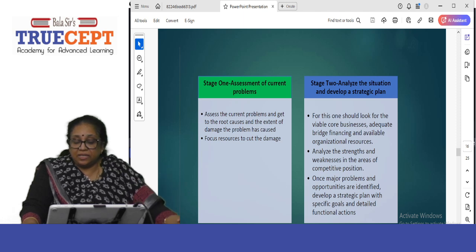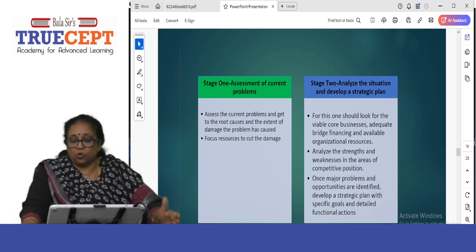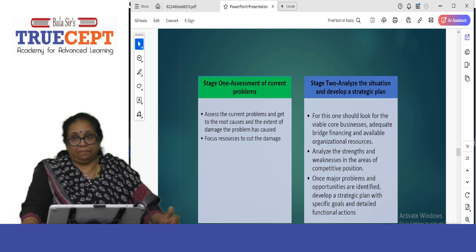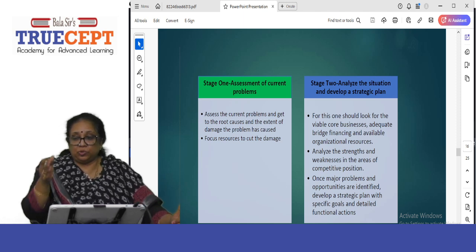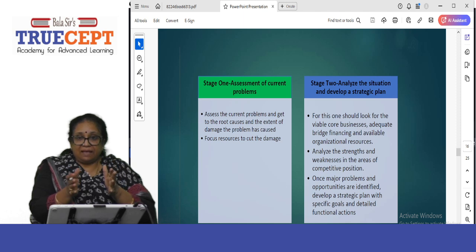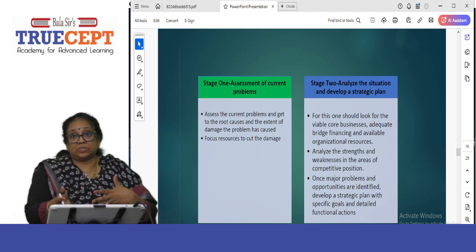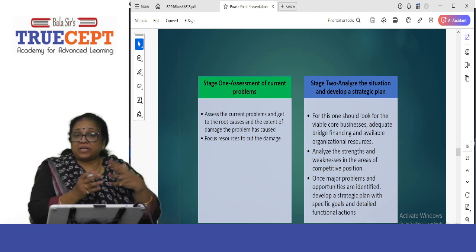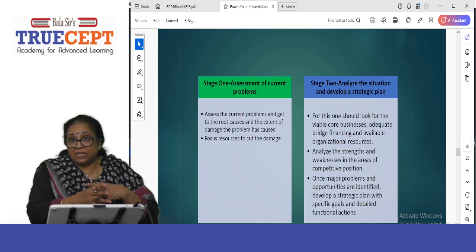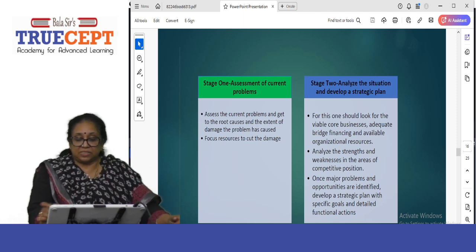So, Synergy Limited, for this one, should look for the viable core businesses, that is, the working core businesses, and retain them. Then, adequate bridge financing. What is bridge financing? Between one loan to another loan. When they are looking for it, they have something called bridge financing to help them, because they've got accumulated losses. The market share has also declined. They may not get enough financial resources. So look for bridge financing.